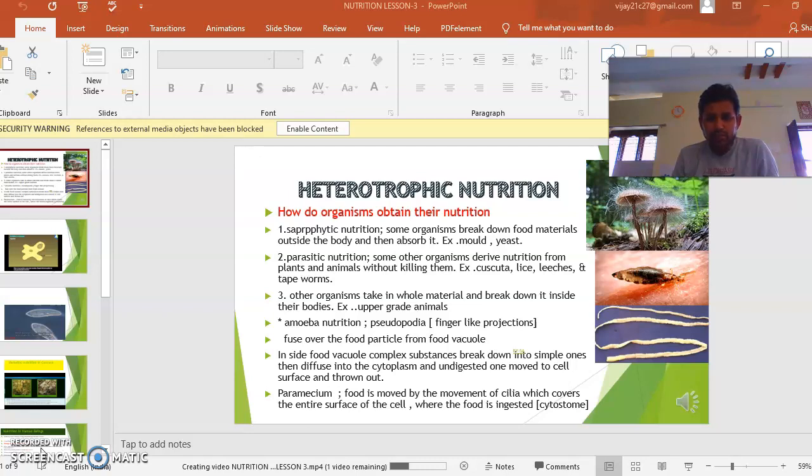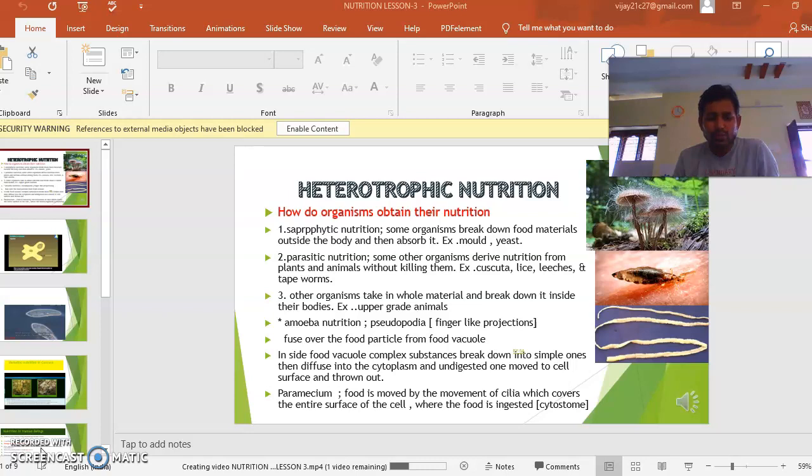Paramecium. Food is moved by the movement of cilia, which cover the entire surface of the cell, where the food is ingested. Paramecium has a hair-like structure all over the outside of the body. Those are called cilia.